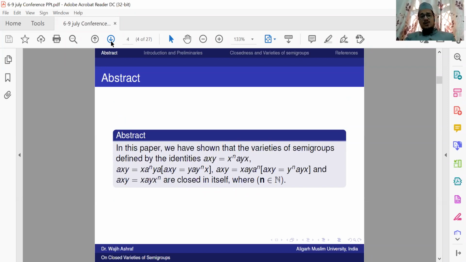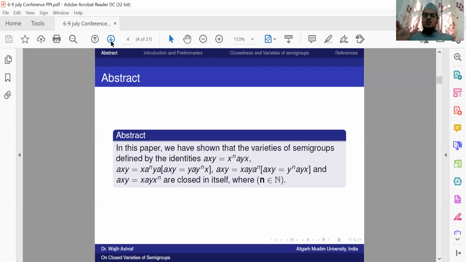So in this paper, we have shown that the varieties of semigroups defined by the identities axy = x^n ayx, axy = xa^n ya, axy = yay^n x, axy = xaya^n, axy = y^n ayx, and axy = xayx^n are closed in itself, where n belongs to the set of natural numbers.